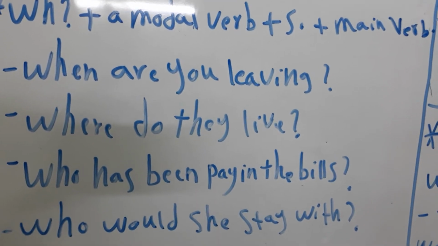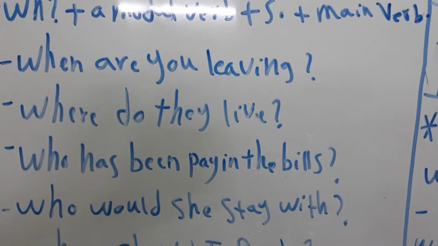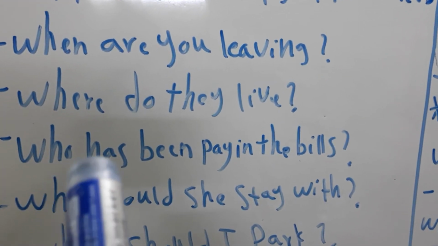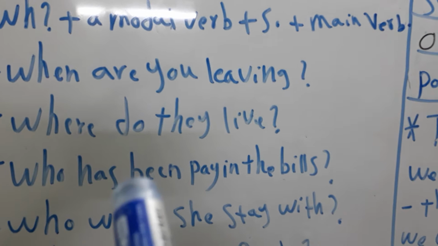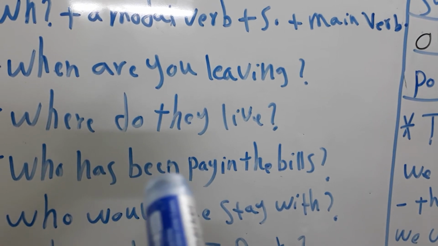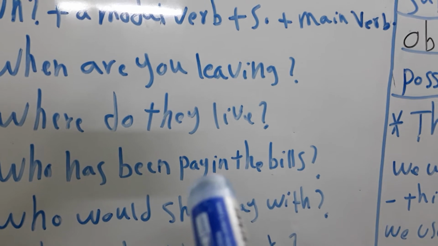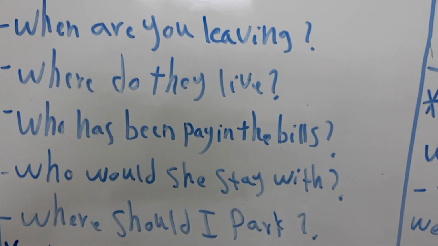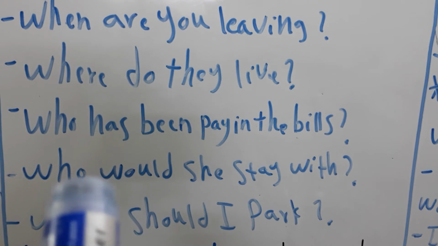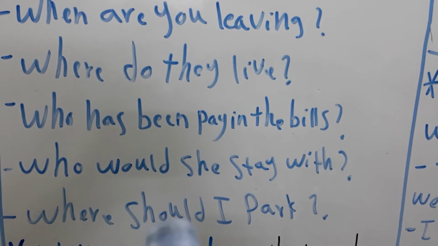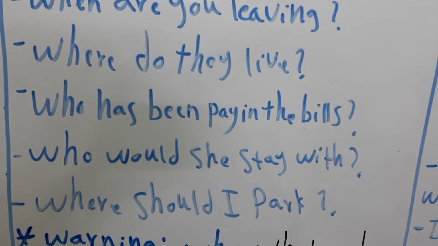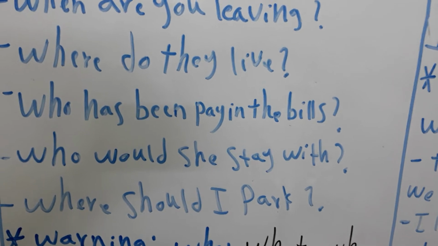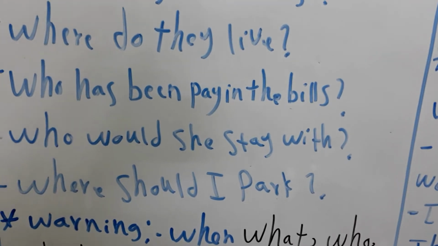Who has been paying the bills? This is the WH word and has, one of the forms of the verb have, and this is the past participle and the main verb and the complement. Now I will use modal verbs like would or should. Who would she stay with? Or where should I park?